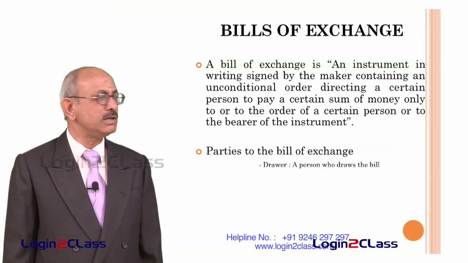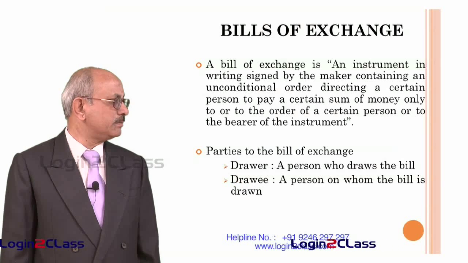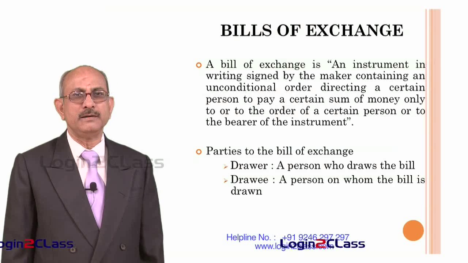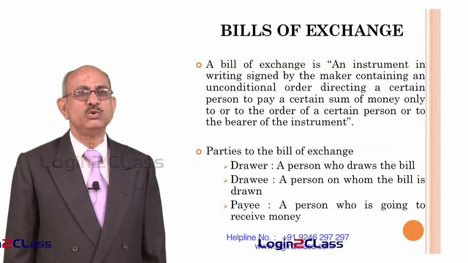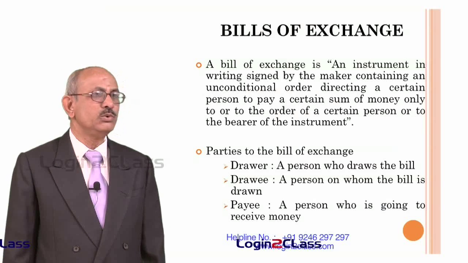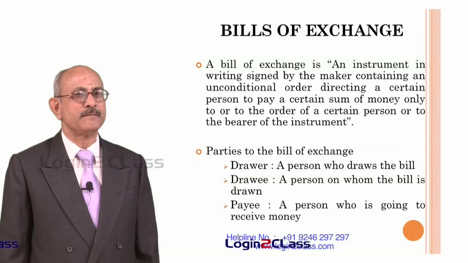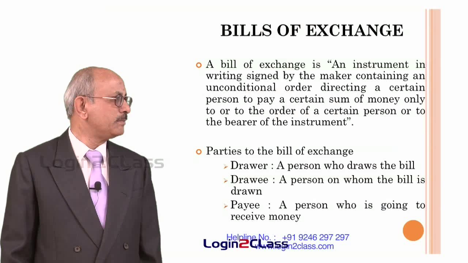The three parties are called the drawer, the drawee and the payee. Drawer is the person who draws the bill, that is who makes the bill. Drawee is the person on whom the bill is drawn, and payee is the person who is going to receive the money, that is the beneficiary of the bill.